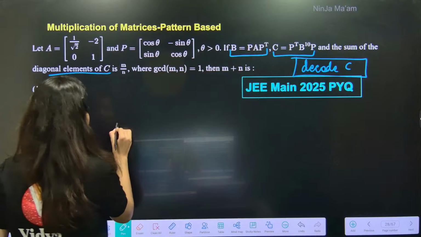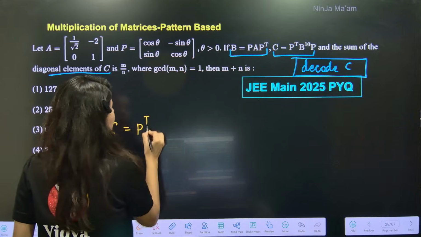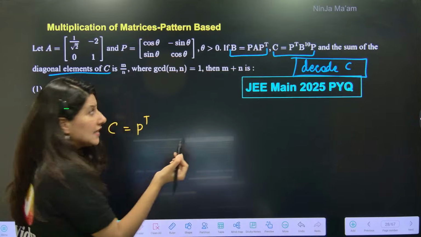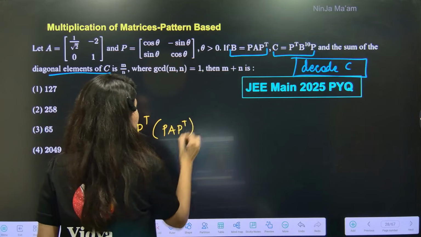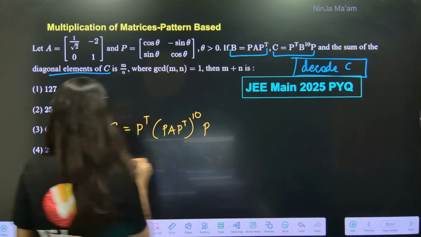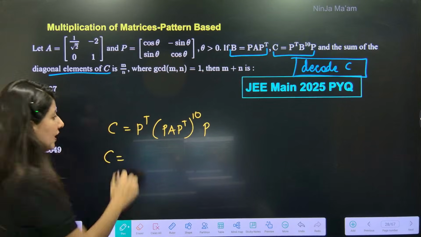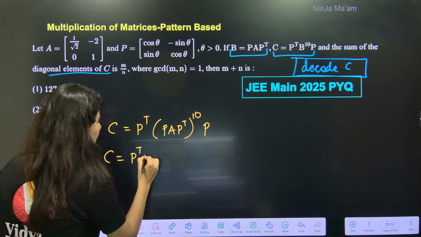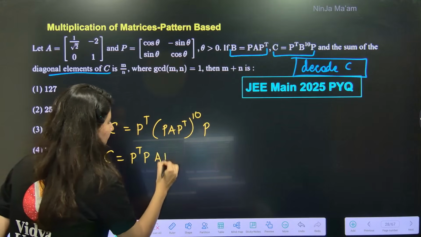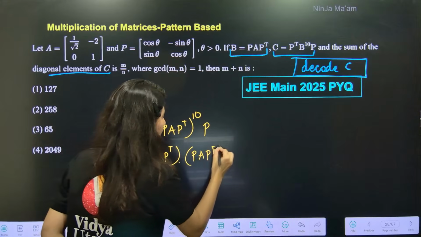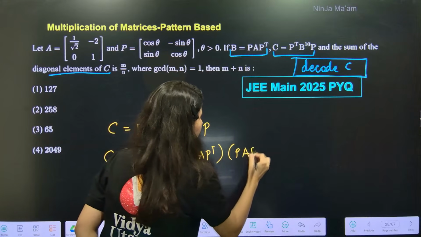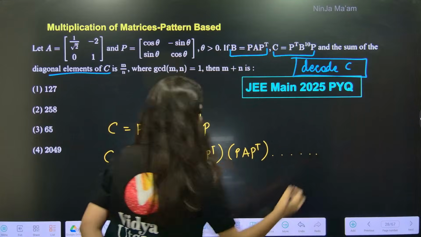What is C? C is P power T. Now B power 10. Correct? B power 10. So P A P transpose power 10, and this is back to P. So this is P transpose P, A, P power T. Then P A P T, P A P T, and so on.